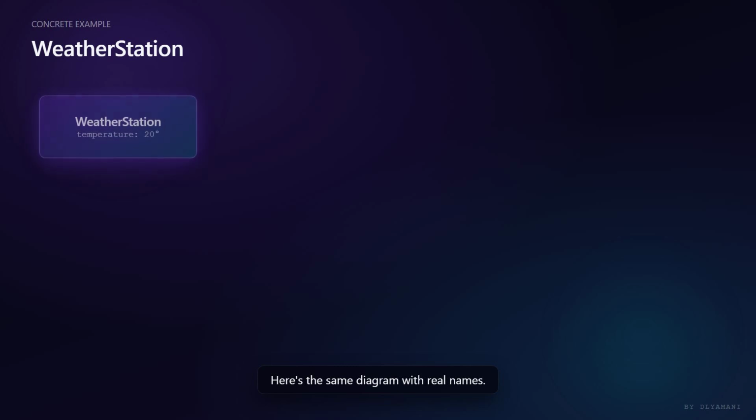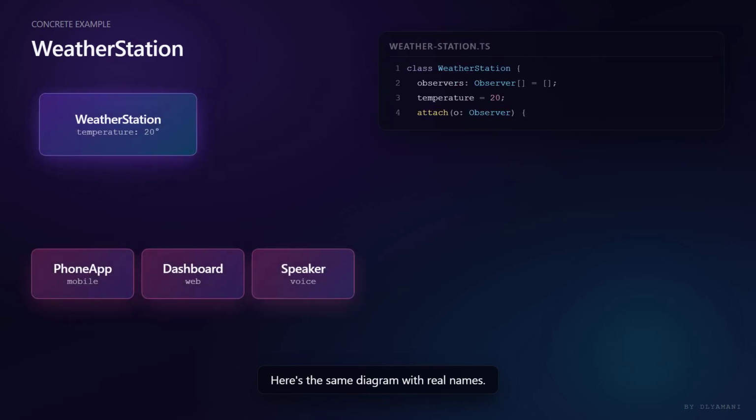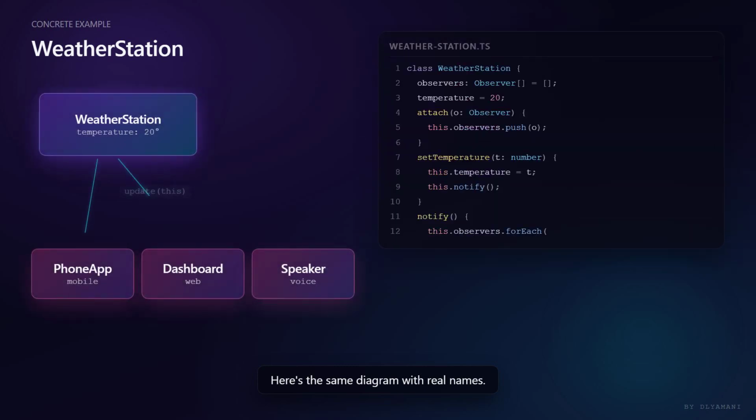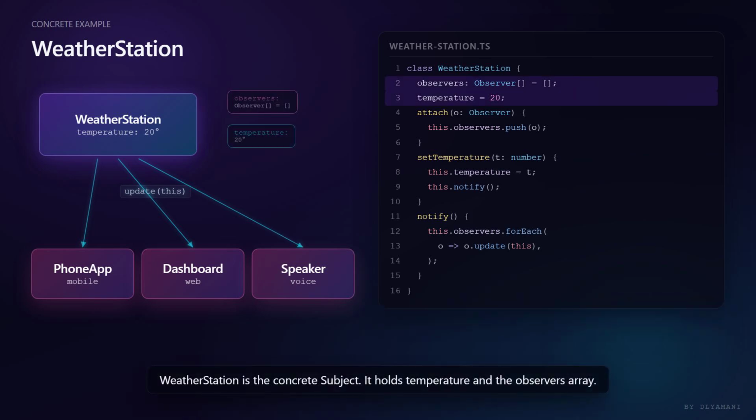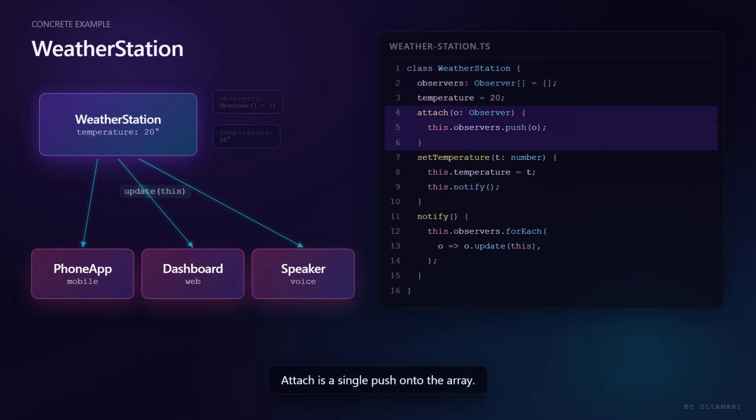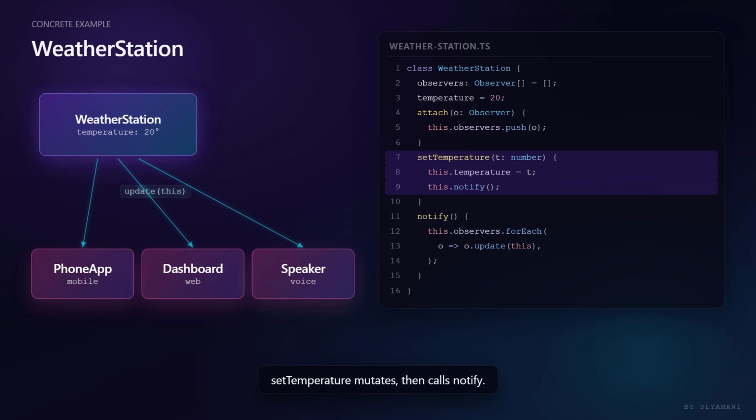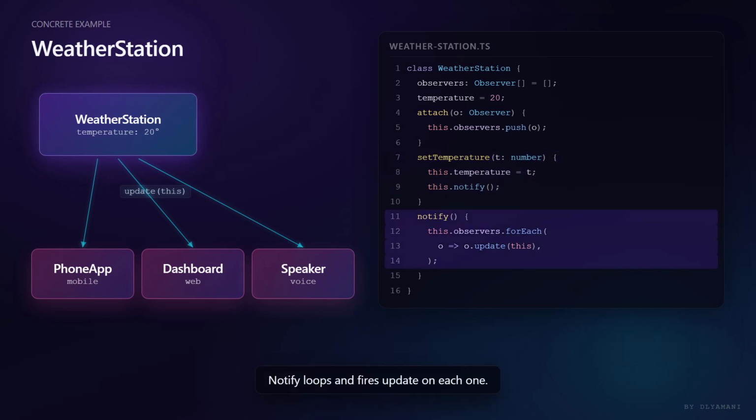Here's the same diagram, with real names. Weather station is the concrete subject. It holds temperature, and the observer's array. Attach is a single push onto the array. Set temperature mutates, then calls notify. Notify loops, and fires update on each one.